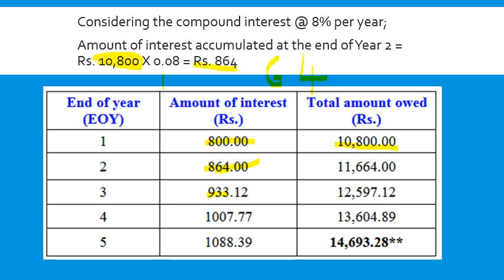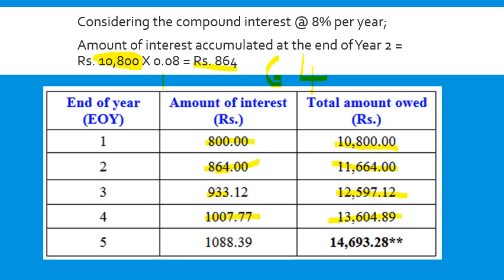Same procedure. In third year the principal will be 11,664 multiplied by 0.08, that amounts to 933. Then added it becomes 12,597. For the fourth year it is 12,597 multiplied by 0.08, that becomes 1,007, amounts to 13,604.